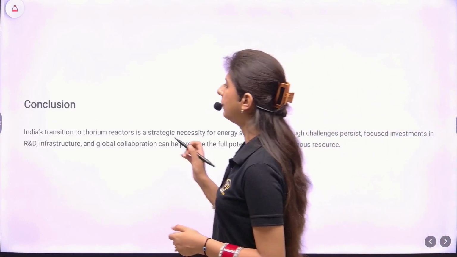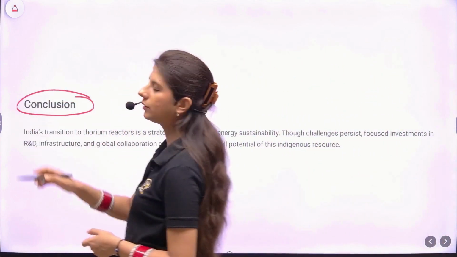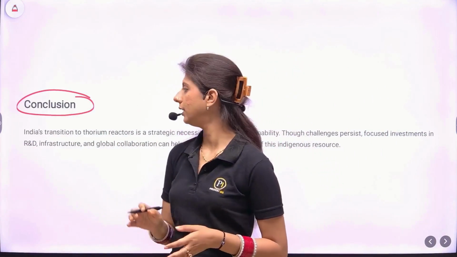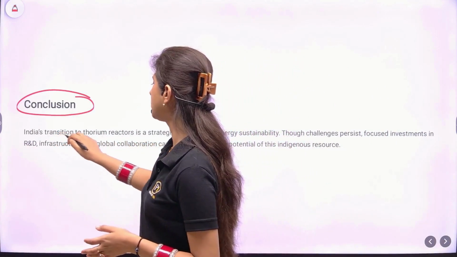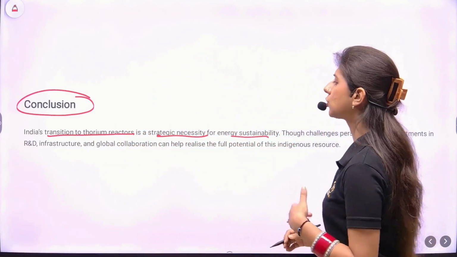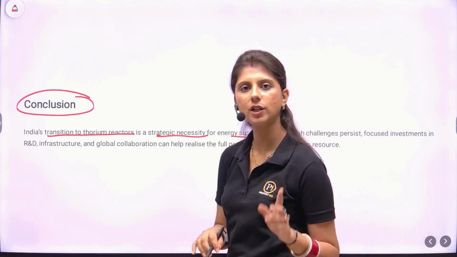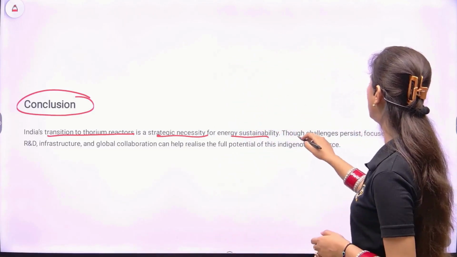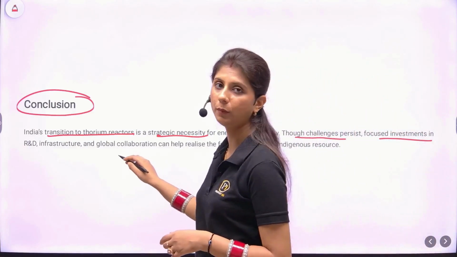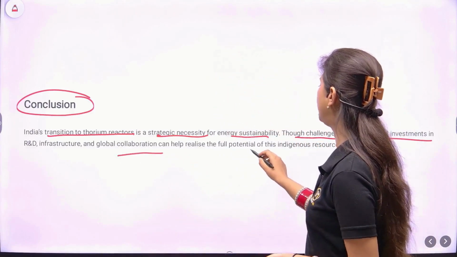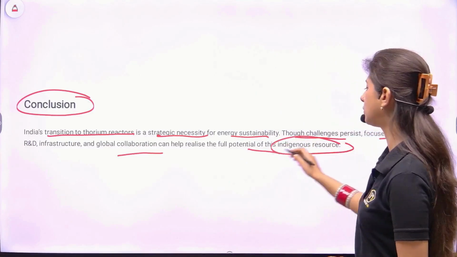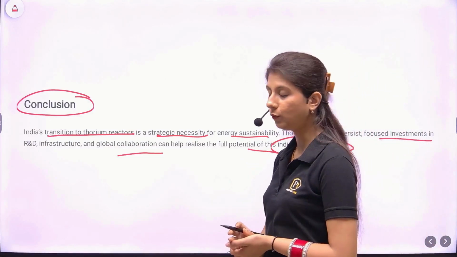Now the most important part is the conclusion. No matter what the answer is, always write a conclusion. India's transition to thorium reactors is a strategic necessity for India's sustainability. So we have written about the importance of this topic. Then, though challenges persist, focused investments in R&D, infrastructure and global collaboration can help realize the full potential of this indigenous resource. So, very important.